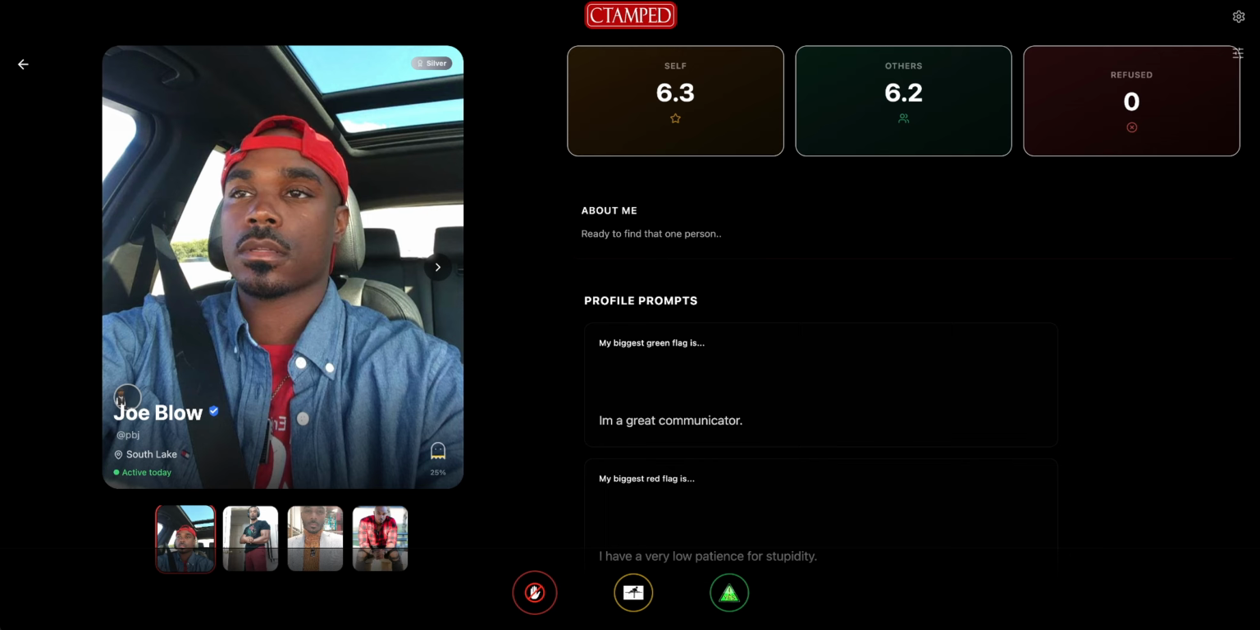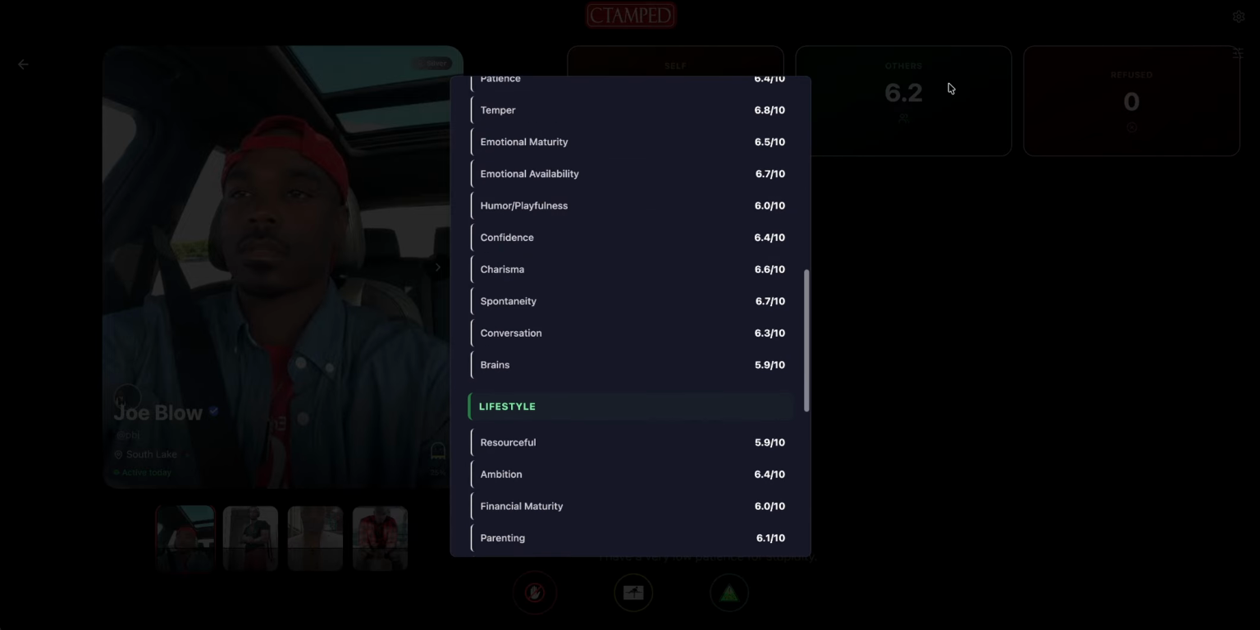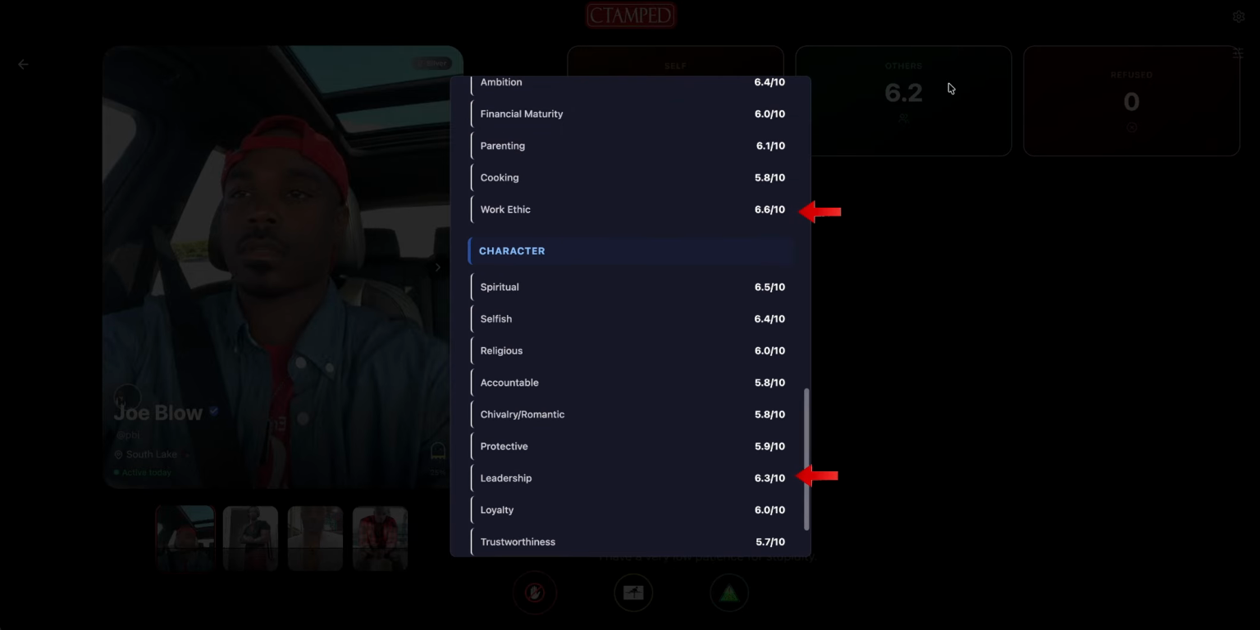Using the reputation intelligence, we are able to click into this green box here and break down in detail this user's ratings individually. Here at the top, you can see how many users rated him. And if I was looking to see if he was above average in leadership and work ethic, he would be okay for me.